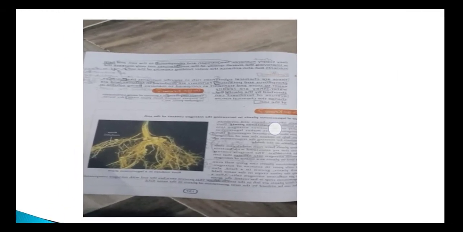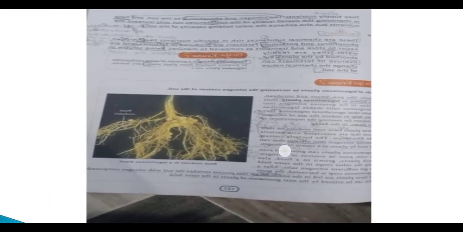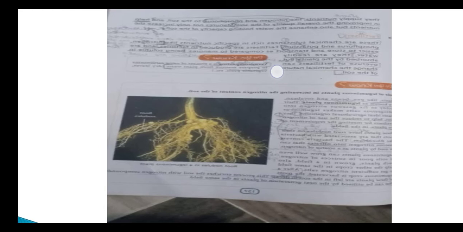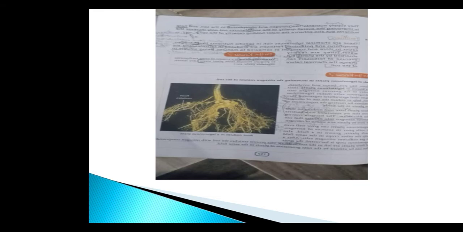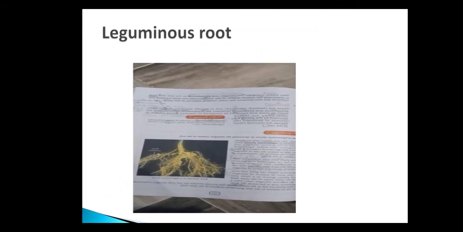Here, this is the root of a leguminous plant. The root of a leguminous plant has nodules. Here are the round nodules. In these nodules the Rhizobium bacteria live and fix the atmospheric nitrogen and give it to the root, and the Rhizobium bacteria get shelter in the roots of the leguminous plant. These are the roots of the leguminous plant. So this is the symbiotic relationship.